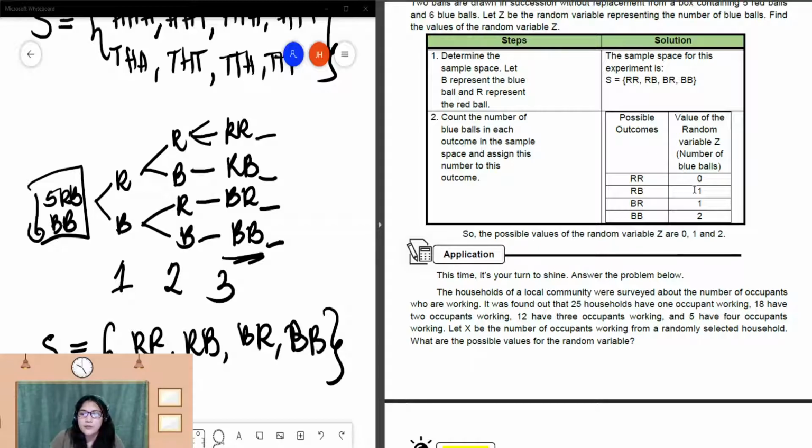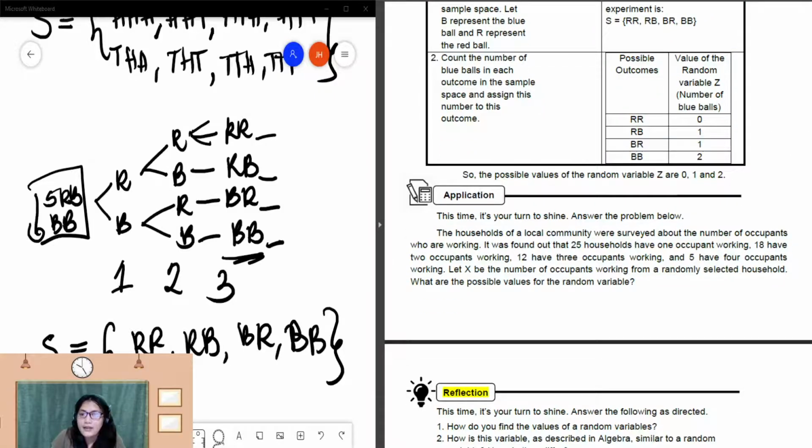So, next step is we're going to put down the values. Since blue balls man na nga itong ihapon, so as you can see here, 2 red balls ay nagawa, so there are no blue balls, so blue balls of 0. RB na ay usa, BR na ay 1, then BB which is 2. So, the possible values of random variable Z are 0, 1, and 2.